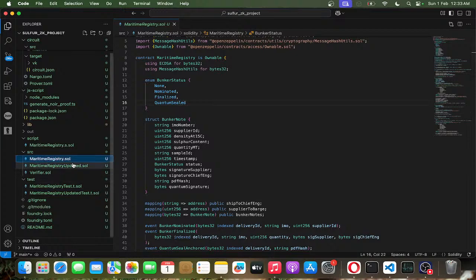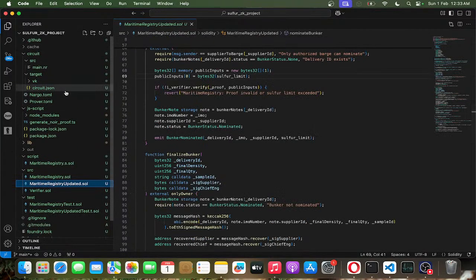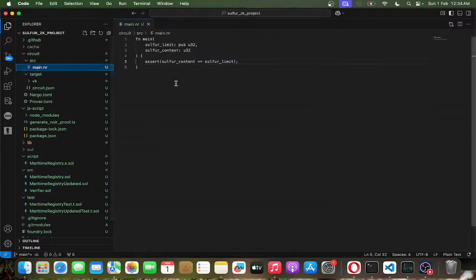So I developed a circuit in Noir, a programming language. It's a domain specific language, it's very small. It is very similar to the Rust programming language. It takes two parameters, one is the sulfur limit and then the sulfur content, right? And it checks whether the sulfur content is within the sulfur limit.